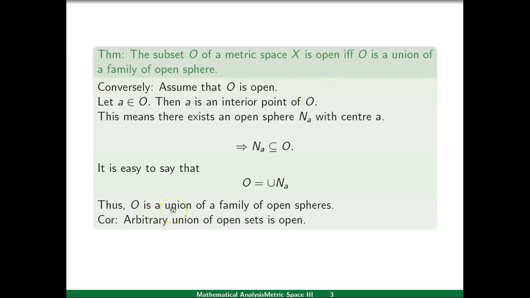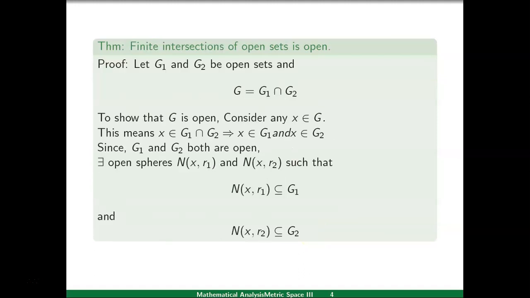As a corollary to this theorem, we say that an arbitrary union of open sets is always open. In the next theorem, we will prove that a finite intersection of open sets is open. To prove this, we take two open sets G1 and G2. Let us denote G1 intersection G2 by G. Now we will prove that set G is open. This will prove that the intersection of two open sets G1 and G2 is also open.